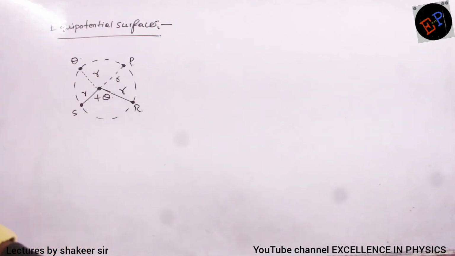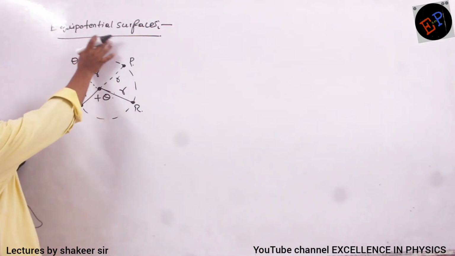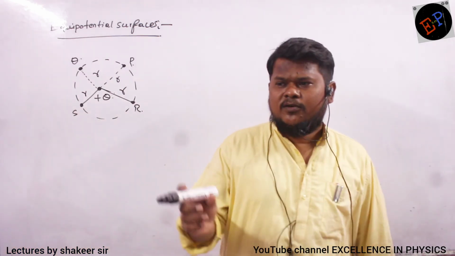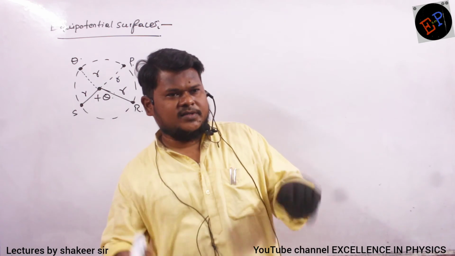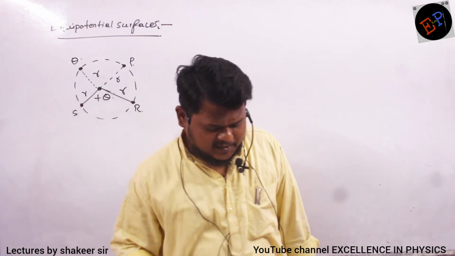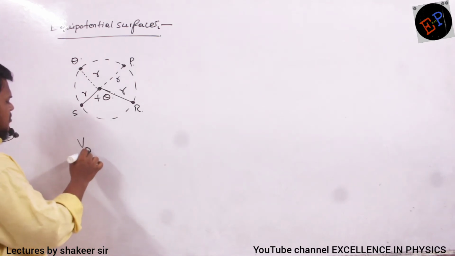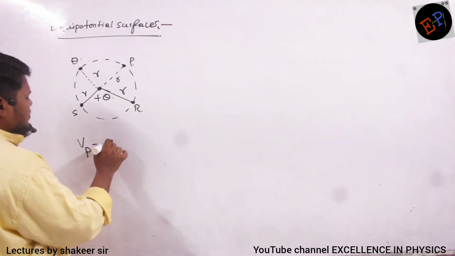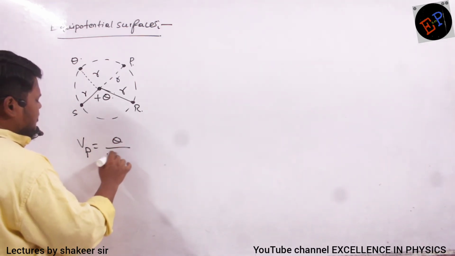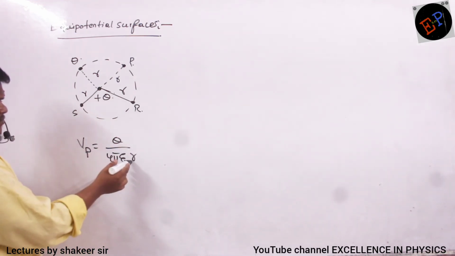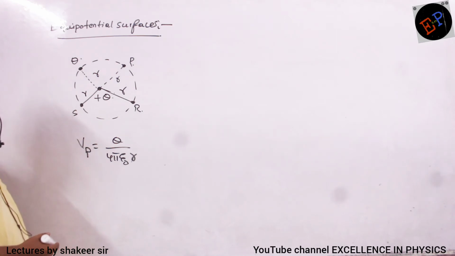So, equipotential surface. What is meant by equipotential surface? In the name itself we can say, potential at every point is equal. Then such a surface is called an equipotential surface. Clear? So potential due to a point charge, what is the formula? Potential due to a point charge is equal to Q divided by 4 pi epsilon naught into R. This is the formula, no? So therefore potential depends on what? It depends on distance, R.